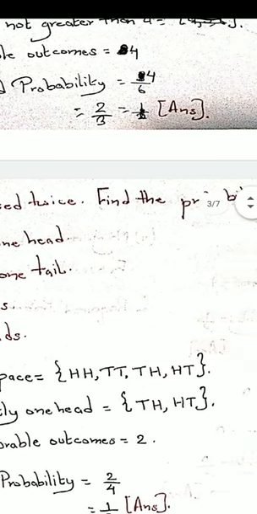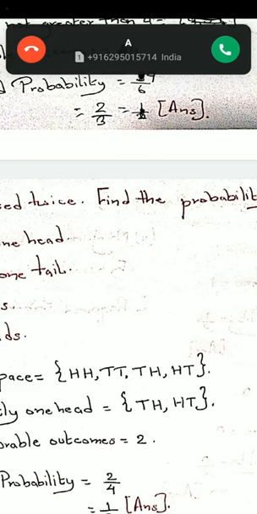Don't get confused, TH and HT are different. If I consider the first one TH, I'm considering that the first coin is showing tail and the second coin is showing head. In the second case HT, the first coin is showing head and the second is showing tail. I hope you are clear with the sample space.